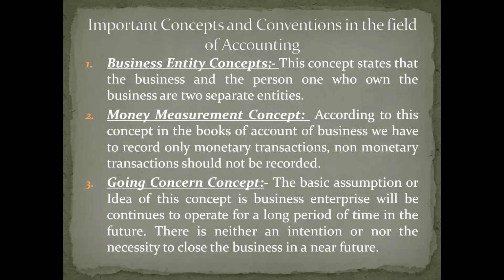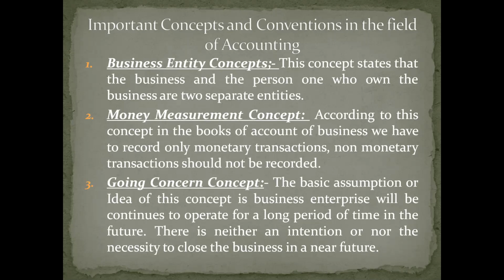We'll give you one small example. Tata Group: Ratan Tata is the chairperson of that company. He purchased a bungalow, a building, for his residential purpose. Residential purpose means it is for private, personal purpose. It is not at all related to business. So we are not supposed to record that kind of transaction in the books of accounts of Tata Group, because Tata Group is different and Ratan Tata is different as far as accounting is concerned. That concept is called the business entity concept.